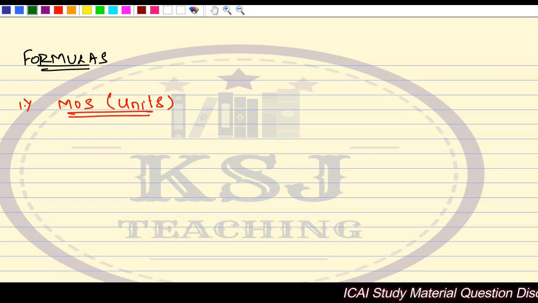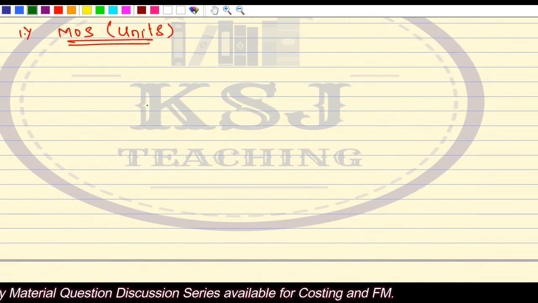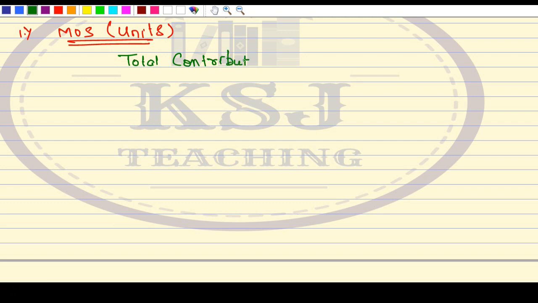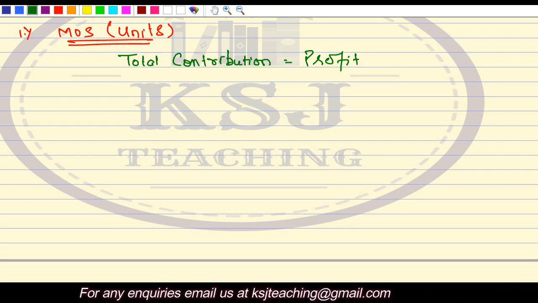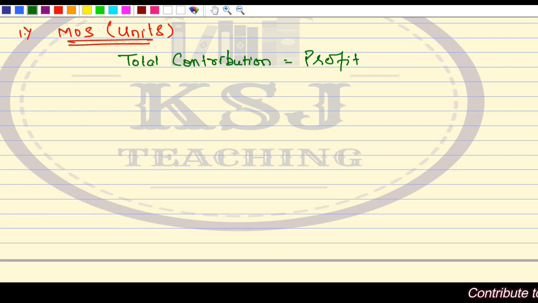Now, we have just said that total contribution is equal to profit. Now, what is margin of safety in units? Margin of safety in units means that level of sales where your total contribution is equal to profit. Number of units that you want to sell so that your total contribution is equal to profit.